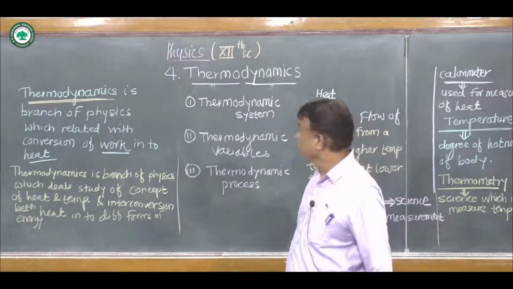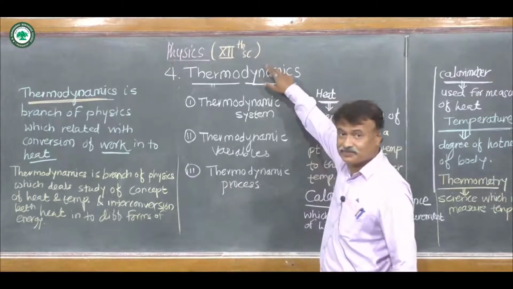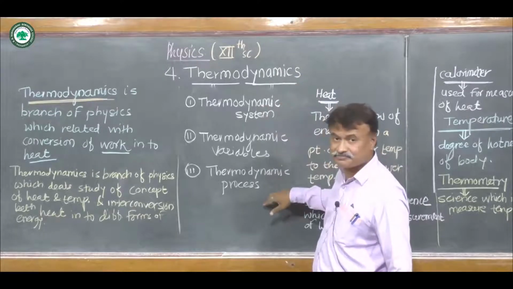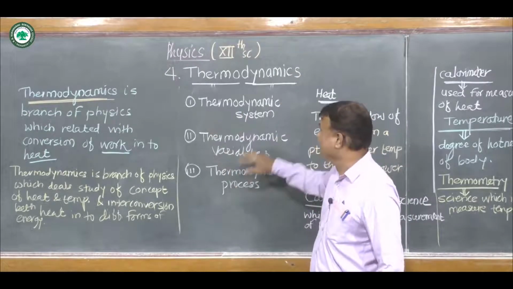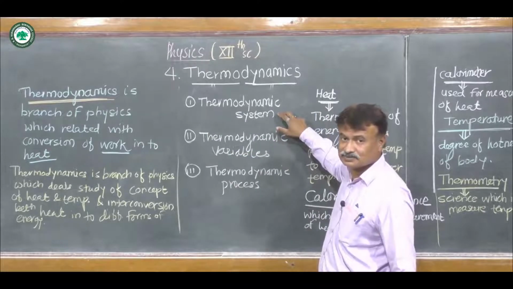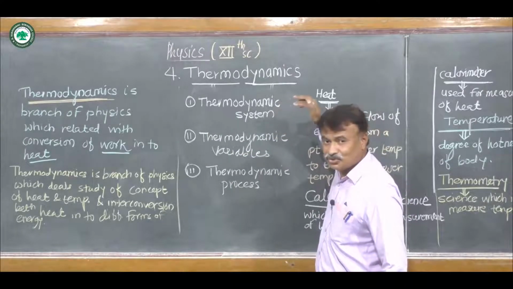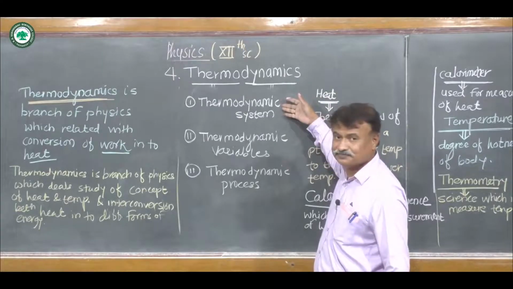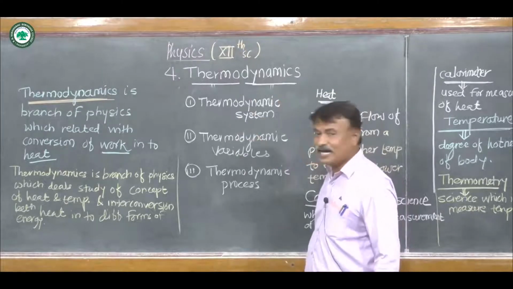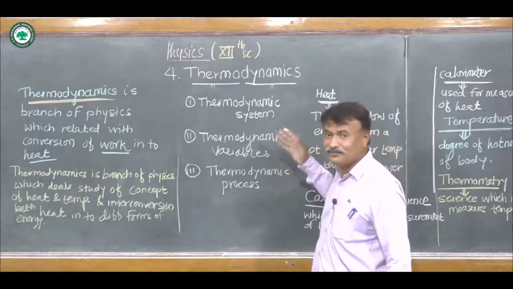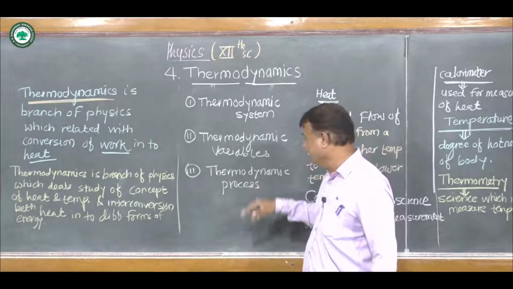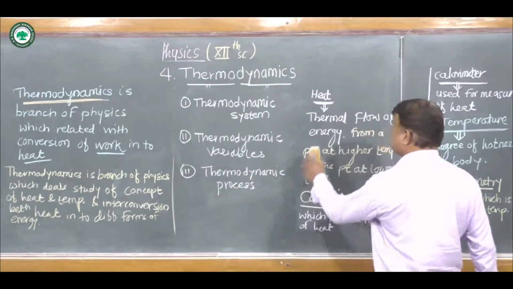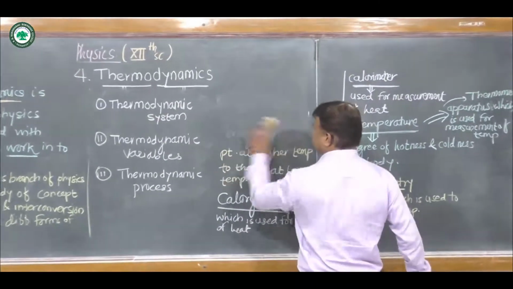So in thermodynamics, we study these three factors. One is the thermodynamic system, where we study what a system is and what the types of system are. Then in thermodynamic variables, we study those variables. And in thermodynamic process, we study different processes regarding thermodynamics.